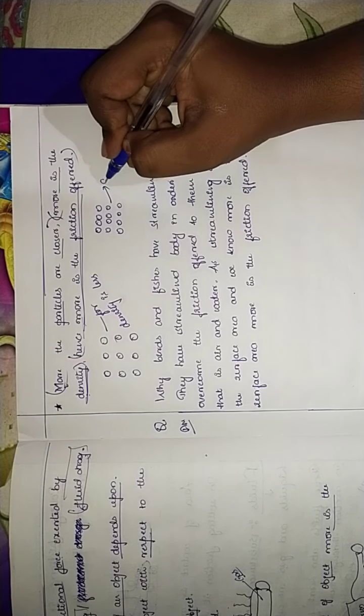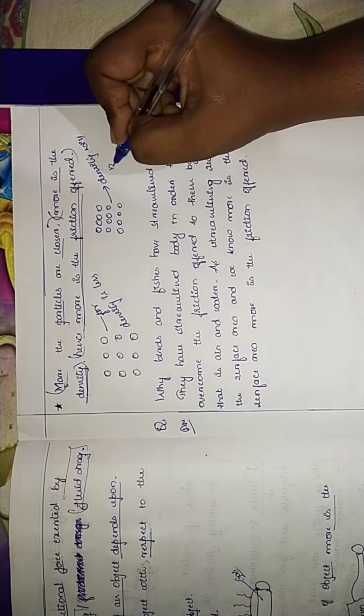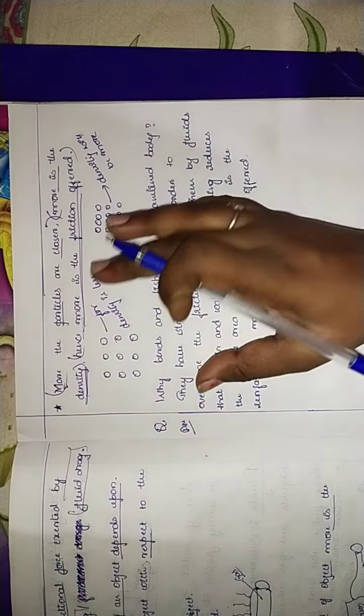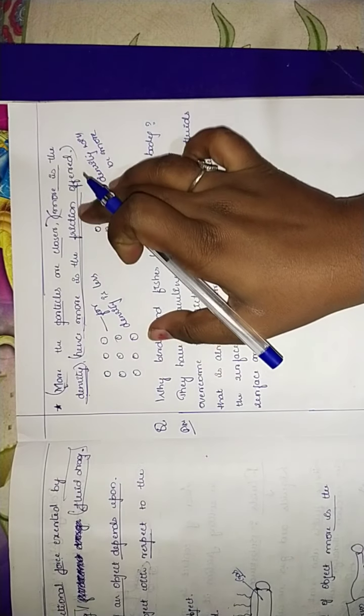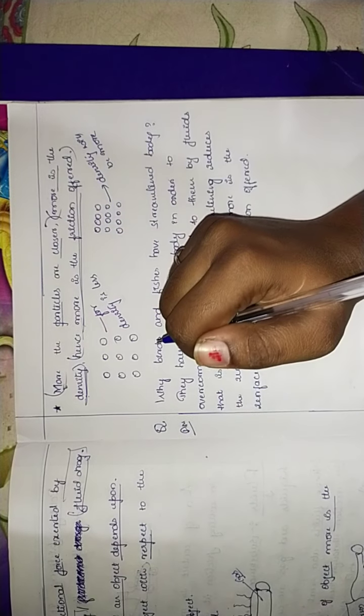The density will be more. Got it, children? So what happens? The closer the particles, the more the density, hence more will be the friction offered. Similarly, vice versa, that takes place.